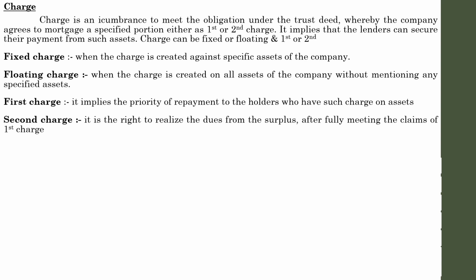If the charge is on a particular asset, it is known as fixed. If it is on a group of assets, it is known as floating. And first charge and second charge. So these are different types. Next one,